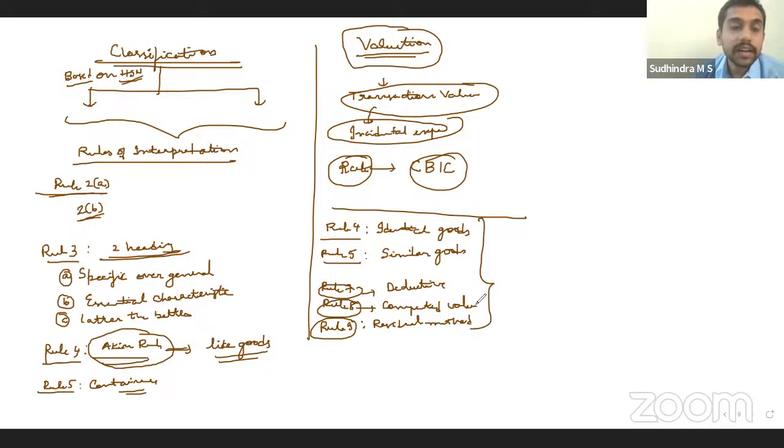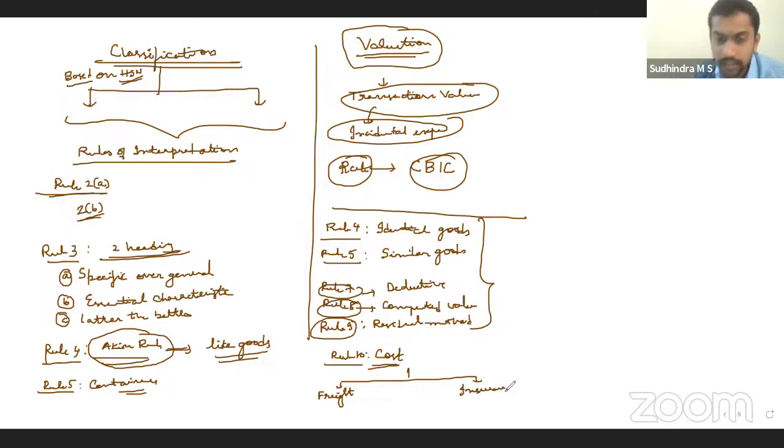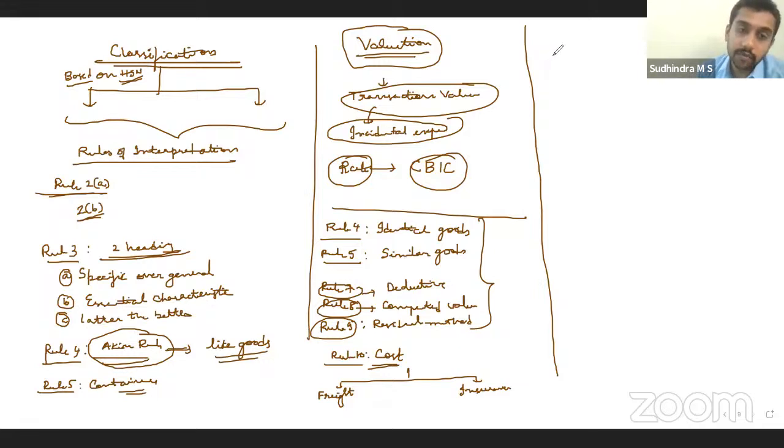Having said that, in the valuation, we have to consider certain costs. For example, freight, insurance, right? For which we have the concept of FOB and CIF, correct? Now assessable value for the purpose of valuation under customs will be FOB or CIF?